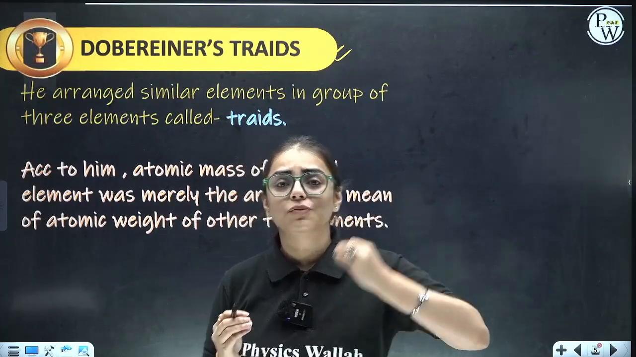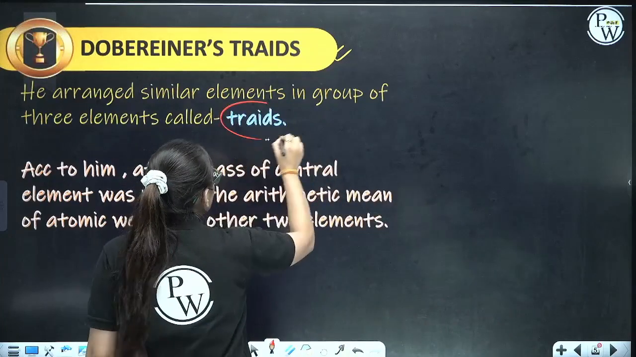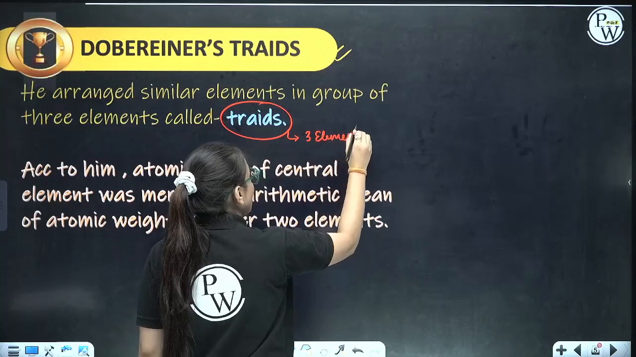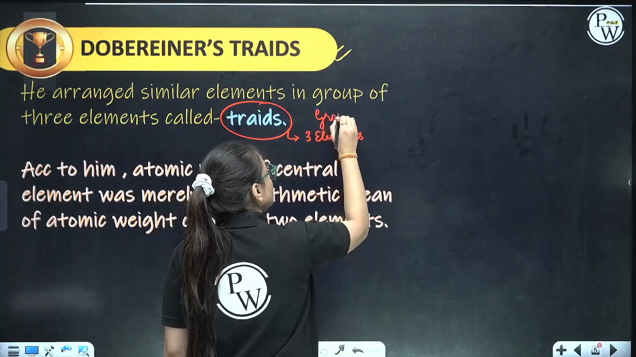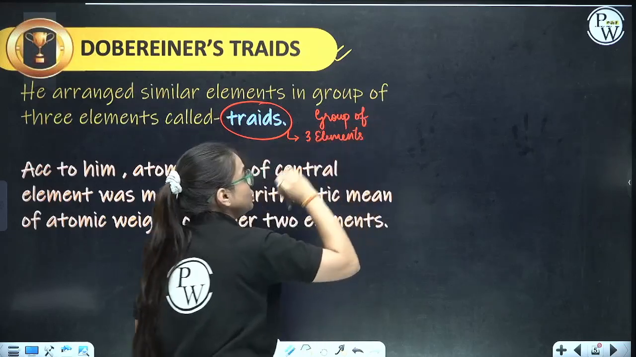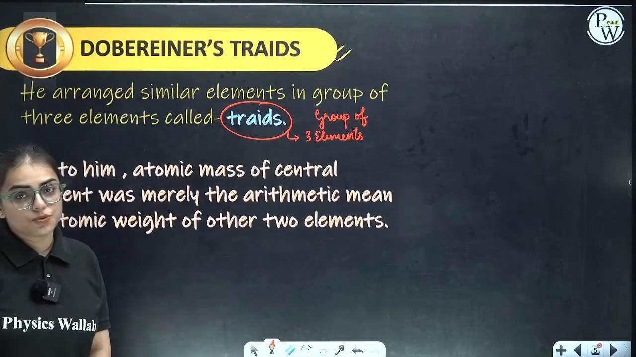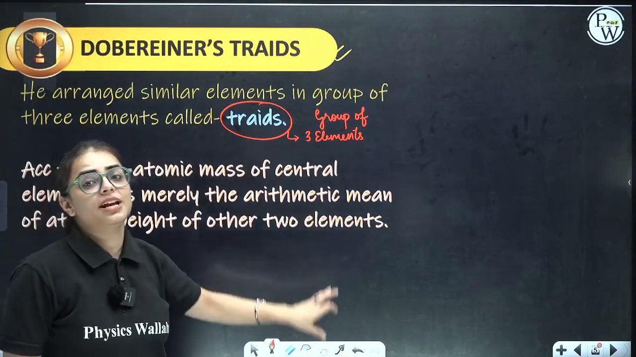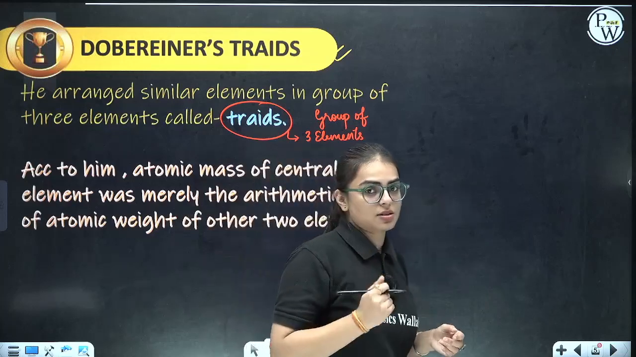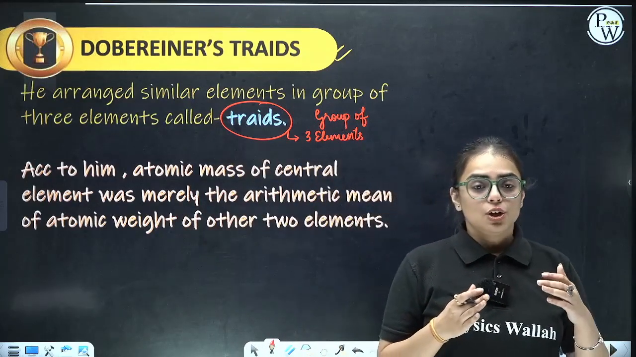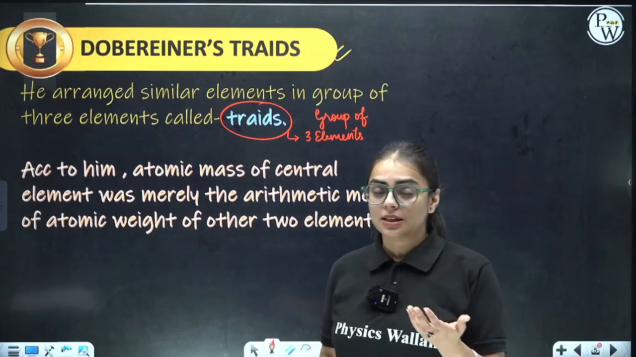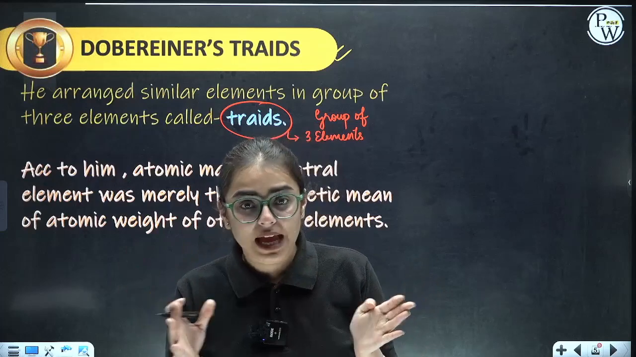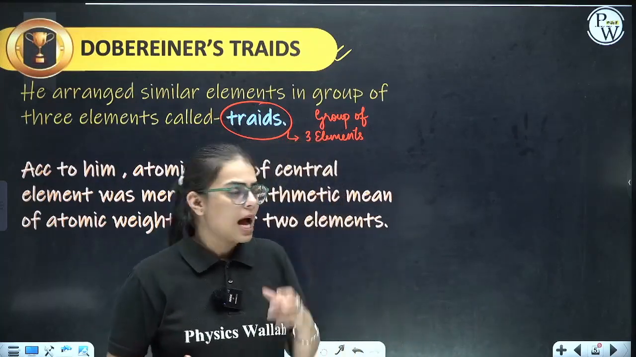Now, what is the meaning of the word triad, ma'am? The word triad refers to a group of 3 elements. He arranged similar elements in groups of 3 elements called triads. Why did he take 3 elements? Because he said that the atomic weight of the middle element is basically the average of the first and third elements. How is it possible, ma'am?